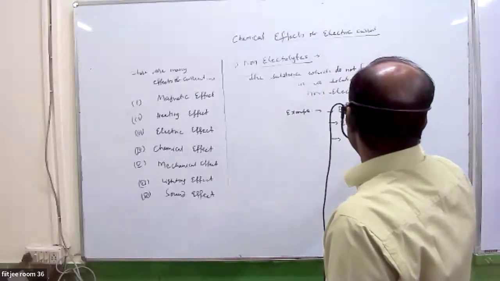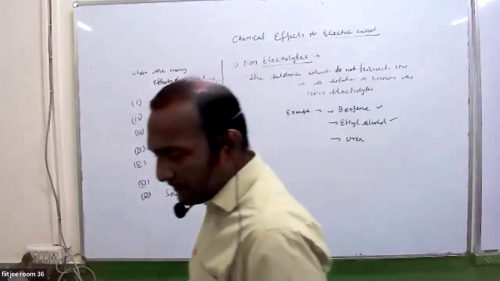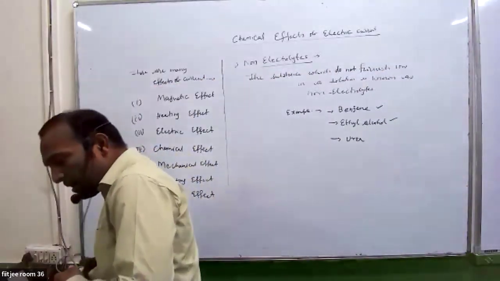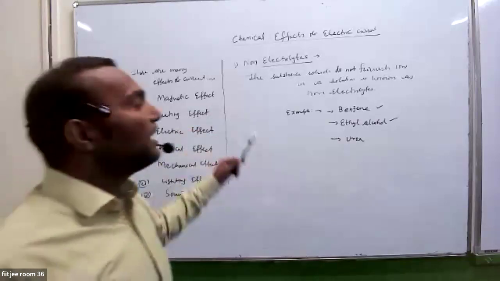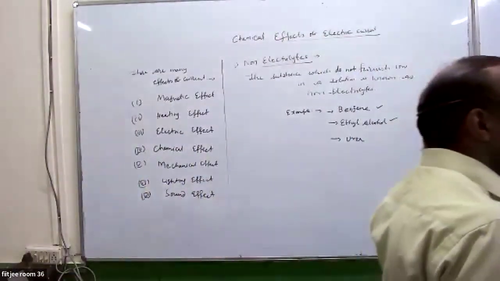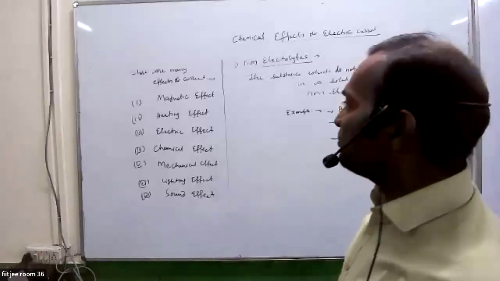Examples: benzene, ethyl alcohol, urea. Ethanol, absolutely correct. Those are the types of things which do not furnish ions in a solution. They are known as non-electrolytes.